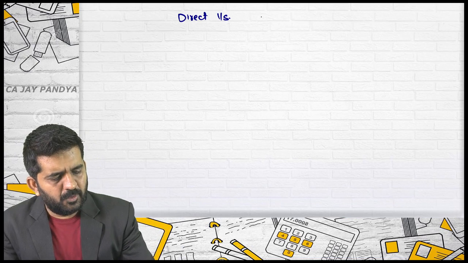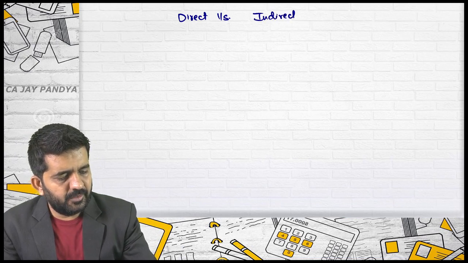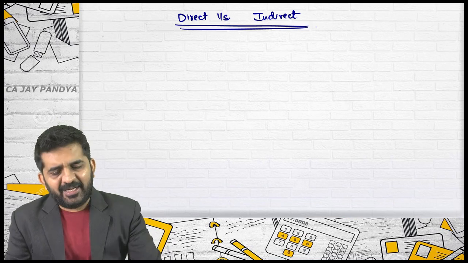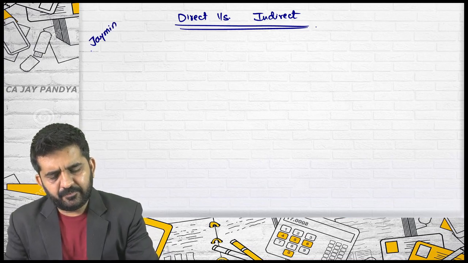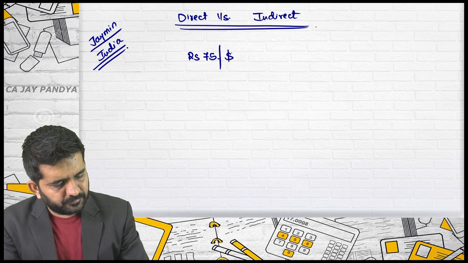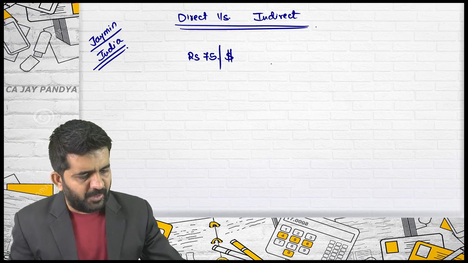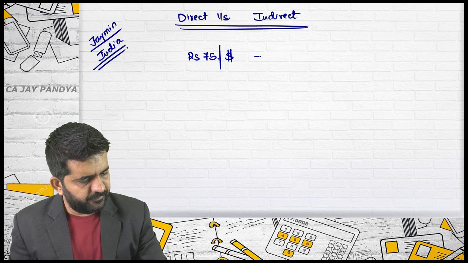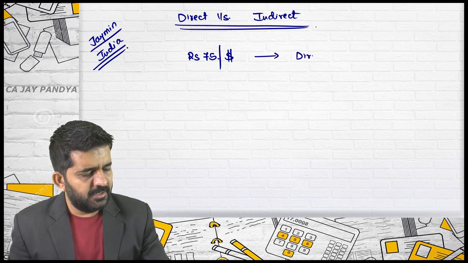Let us go again to the concept of direct quote versus indirect quote. We will take an Indian person, Jaimin. He is in India and this is a quote: rupees 75 per dollar. Jaimin, again you need to help me out. Is this direct for you or indirect for you? Direct for me. This is a direct quote for you.